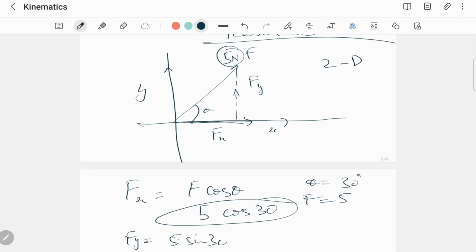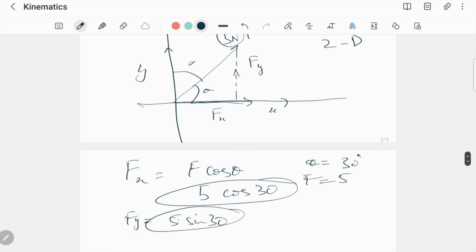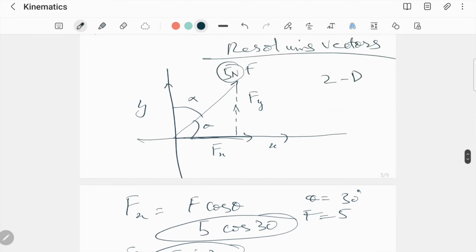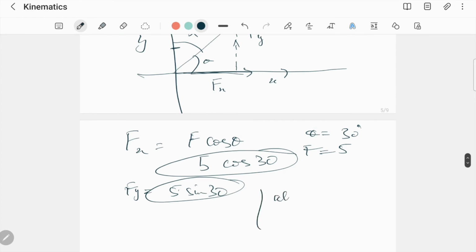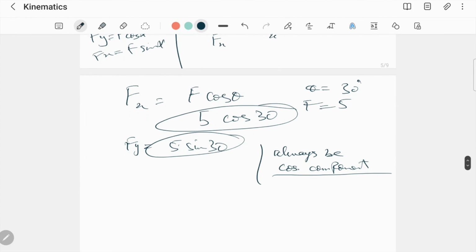So this is something you have to remember. For example, if the angle was formed here as alpha and you had to break them down with respect to alpha, we should remember that the axis that is touching the angle would always be the cos component. So if we go with respect to this angle, fy would be f cos alpha and fx would be f sin of alpha. That's all for this lecture and I'll see you in the next lesson.